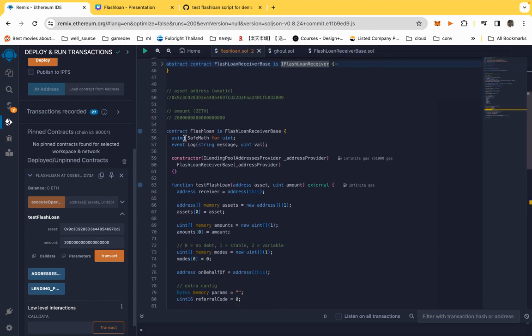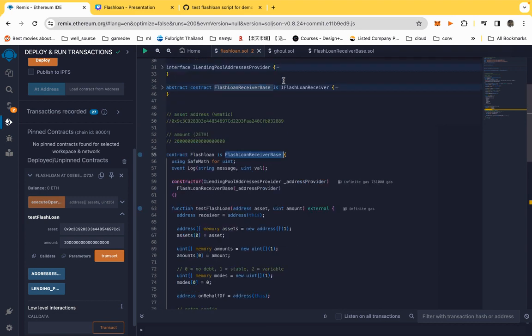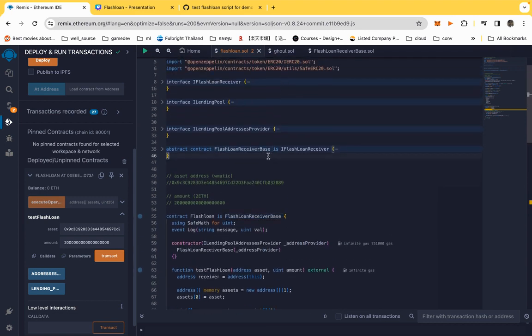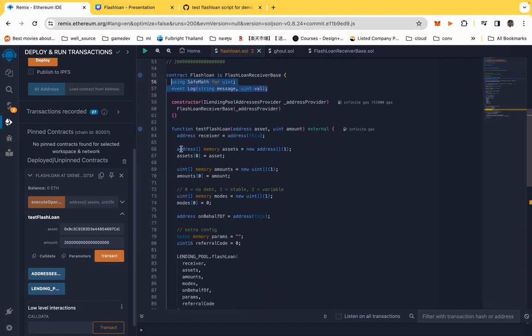And the real thing on here, the contract FlashLoan, which is implemented from FlashLoanReceiverBase. This is just to tell the Aave that, okay, what to look for on this contract. And this is the variable we're going to declare.